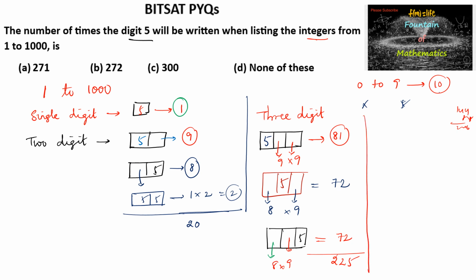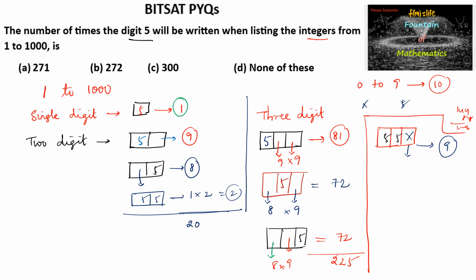Now let us assume a 3-digit number with 5 taken 2 times. Let us assume the hundreds place and tens place are occupied by 5. Then in the ones place we can write 0 to 9, 10 digits excluding 5, so 9 possibilities.